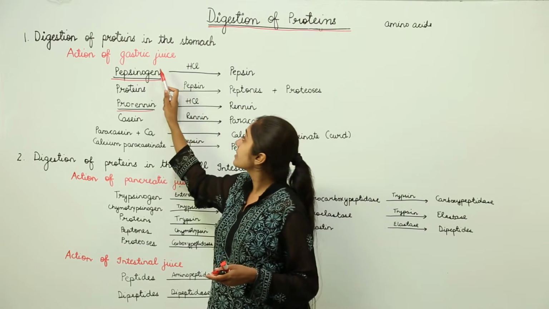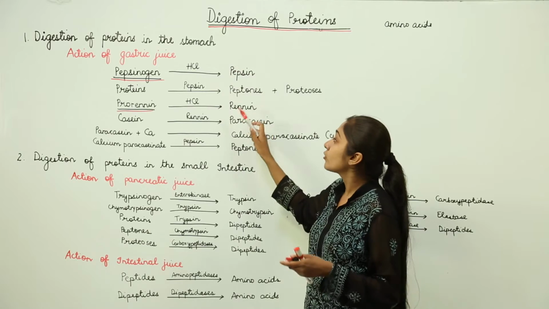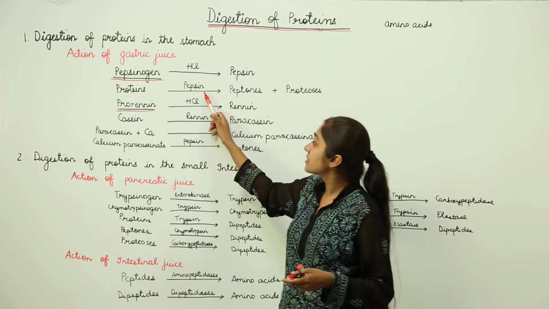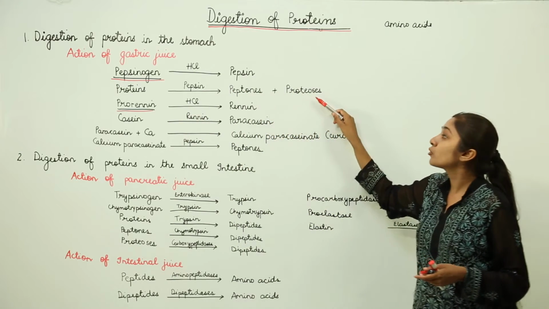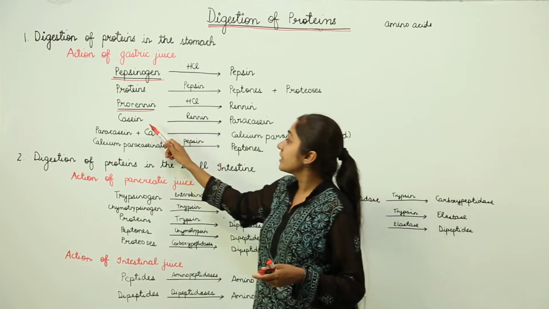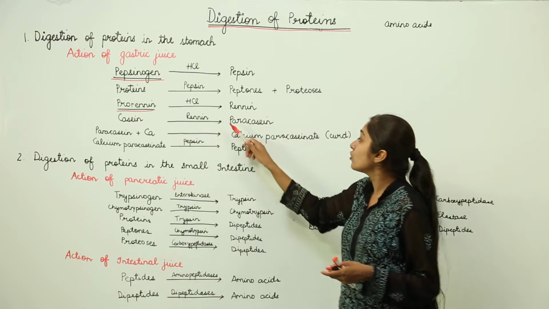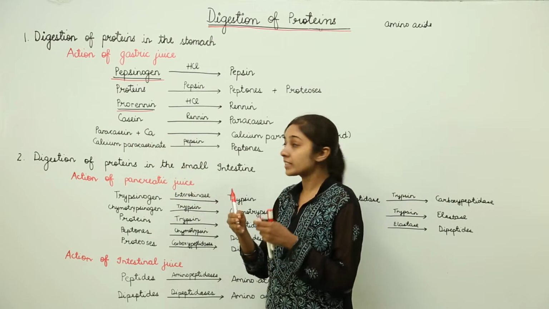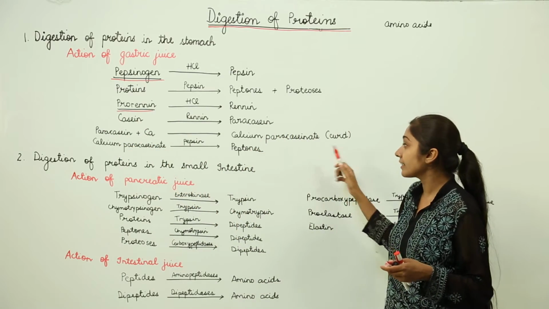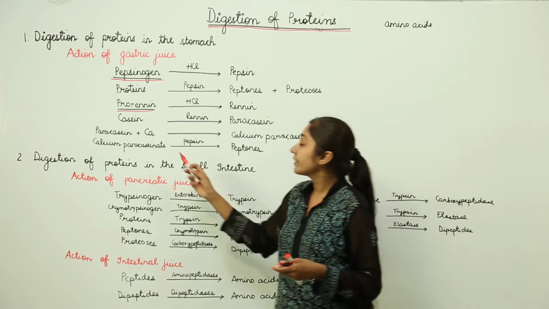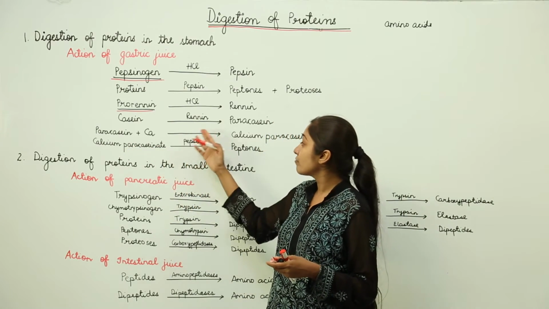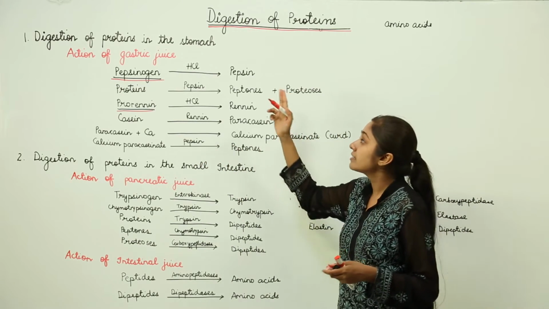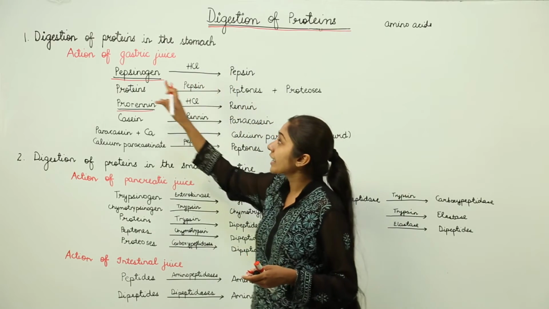Now, this pepsin and renin are going to help in the digestion of the proteins. For example, proteins in the presence of pepsin are changed into peptones and proteoses. Casein in the presence of renin is converted into paracasein, and then paracasein binds with calcium and forms calcium paracasinate, that is a curd like substance. And then calcium paracasinate in the presence of pepsin is converted again into peptones.